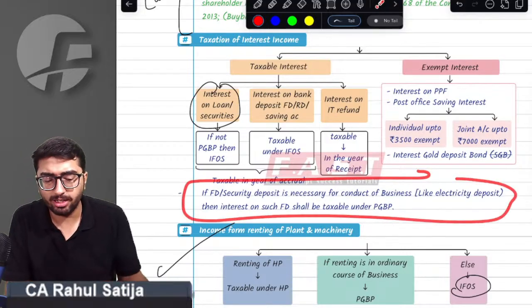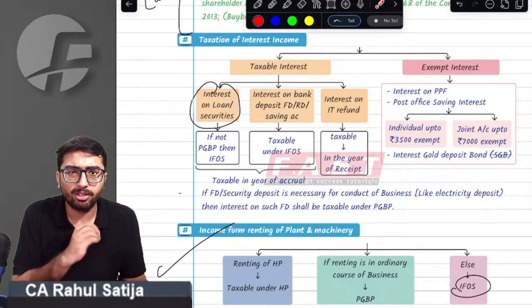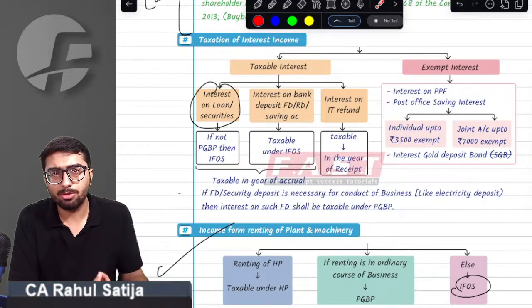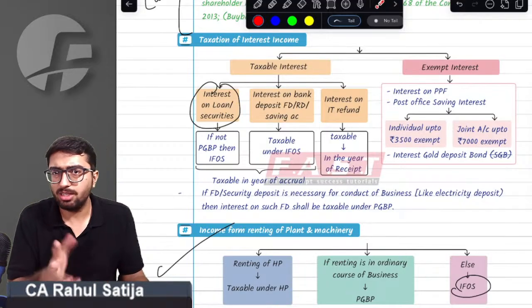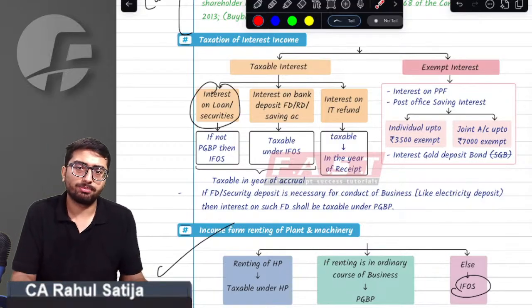If any FD is necessary for the conduct of the business, like an electricity FD, or if any security deposit is necessary for the conduct of business, then interest on such a security deposit will always be PGBP income and not IFOS income.